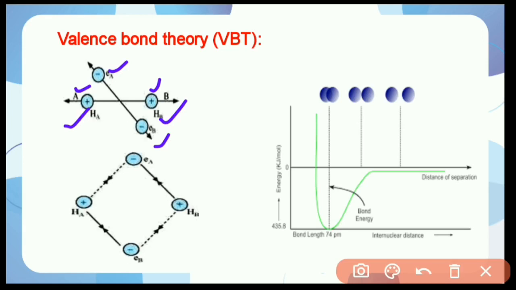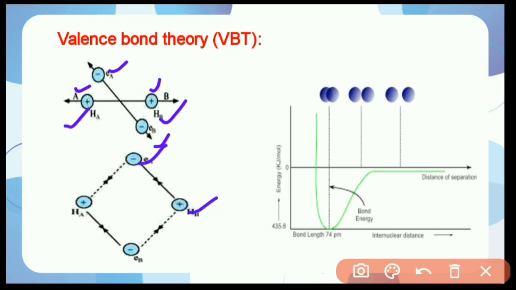This continues as long as the attractive interaction is stronger than the repulsive interaction. So when the atoms come closer, the attractive force increases as compared to the repulsive force. The energy of the system continuously decreases until a certain distance between the two atoms.